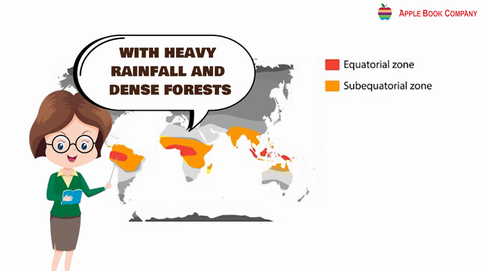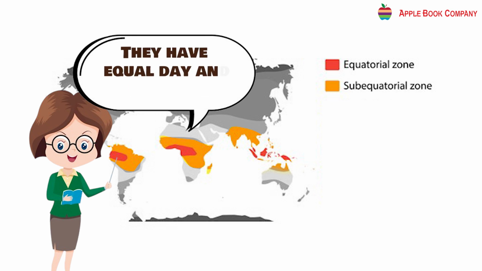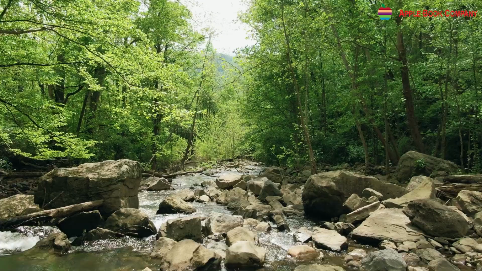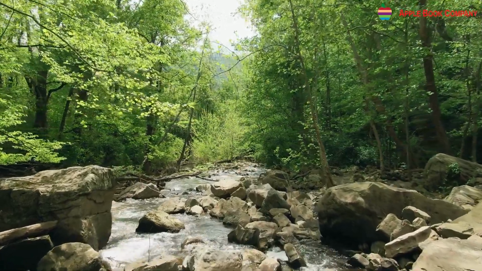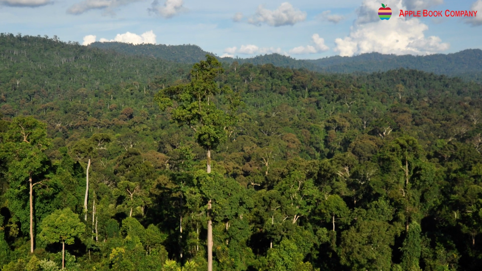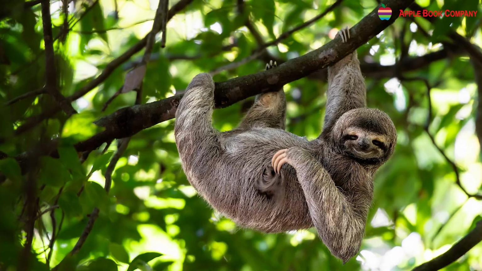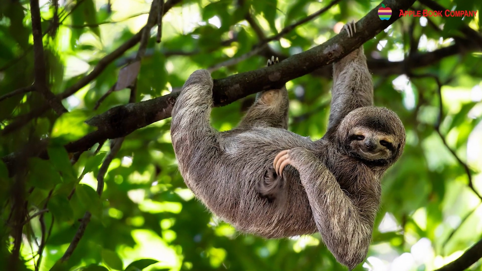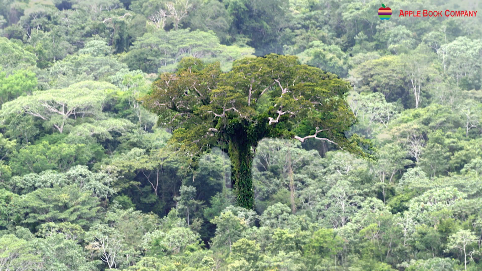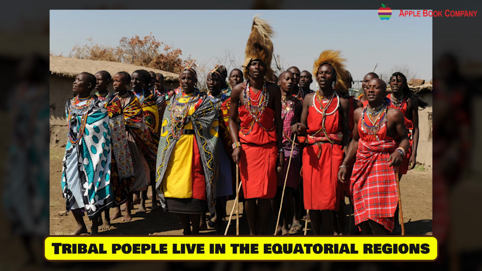dense forests. The people here experience no winter. They have equal day and night lengths. Equatorial rainforests have deciduous trees forming a three-tiered structure. These forests remain evergreen as different species shed their leaves in different seasons. The forests are home to some of the world's tallest trees. Tribal people live in the equatorial regions.